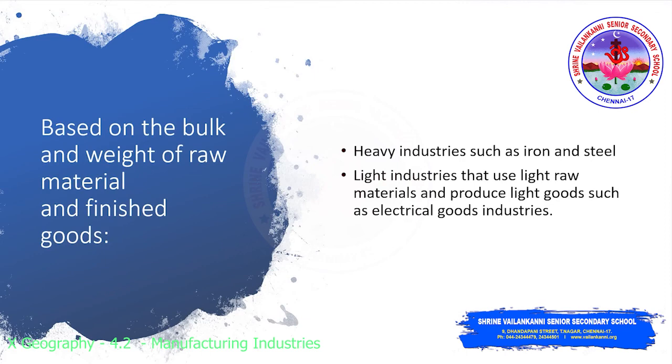So heavy industries use heavy weighing raw materials and produce heavy weighing goods. Light industries use light weighing raw materials and produce light weighing finished goods. So, based on these categories, we are able to study the classification of industries.